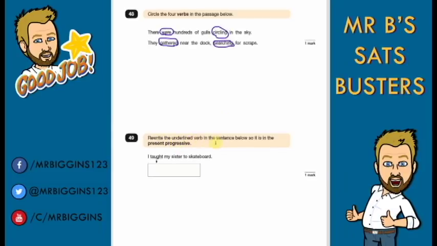Question 49. Rewrite the underlined verb in the sentence below so it is in the present progressive. Now this one again, when you see this tense, that might scare you. Present progressive, I don't know what that means. Have a look at the word, see if you think you know what they mean. Progressive, if you progress means you're doing something. Present means now, okay? So present progressive is when you're doing something now.